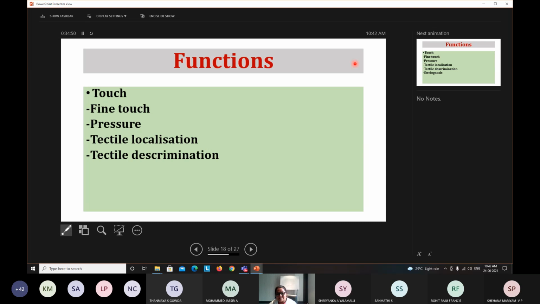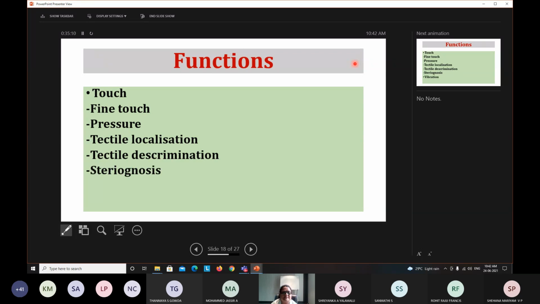So this we are testing using a compass with a different distance between the two limbs of the compass. How much distance you will be able to feel as two different points. That is tactile discrimination.